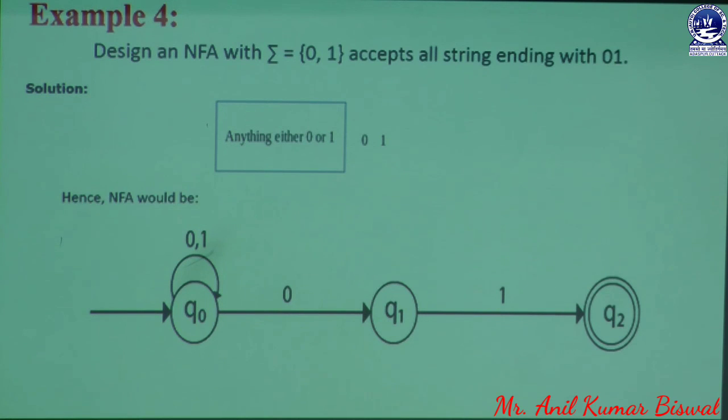If a user wants to design this kind of transition diagram, we can take the help of these movements. So it is a general way to create strings ending with 0 1.